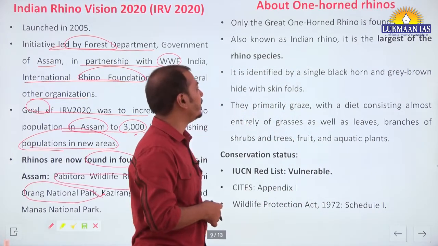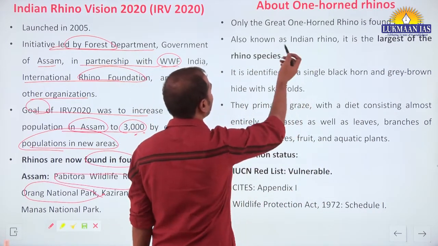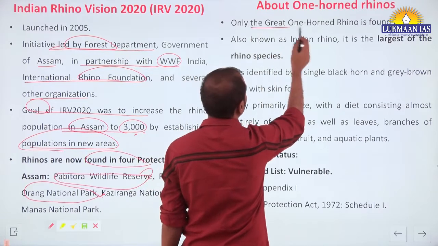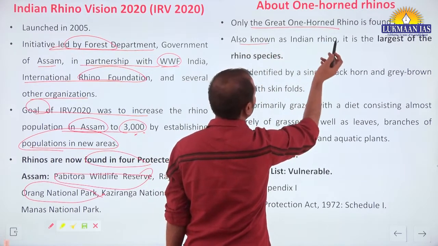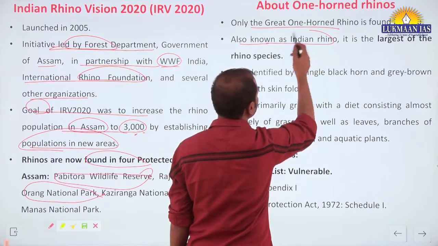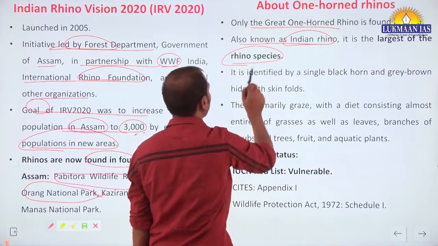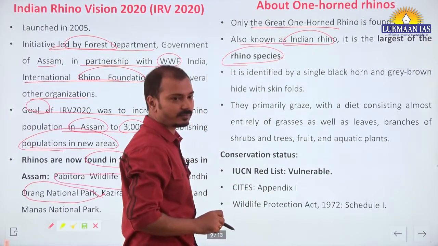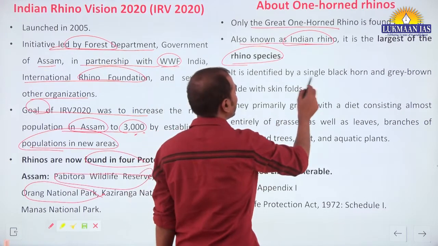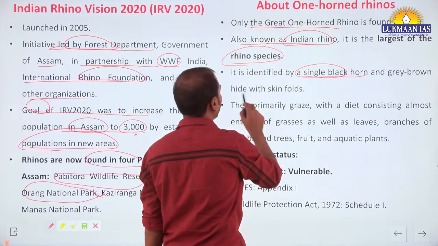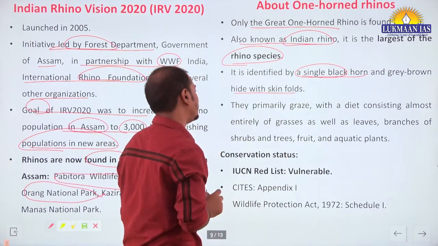About the Indian rhino, one horn greater Indian rhino. It is found only in India and is also known as the Indian rhino. It is the largest of all 5 rhino species. It is identified by a single black horn and grey brown hide with skin folds.